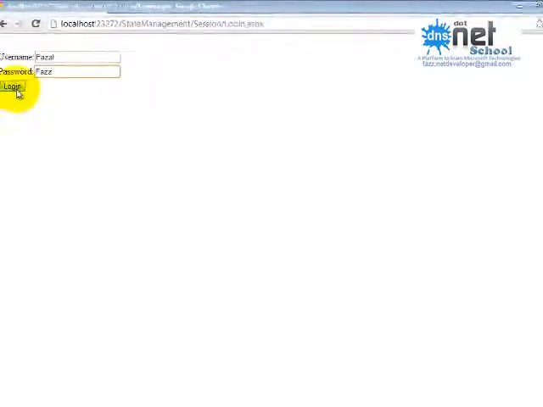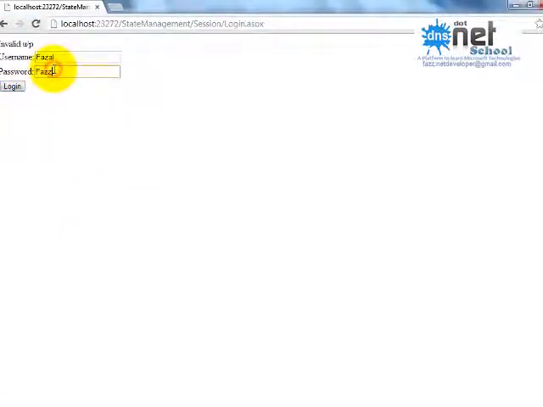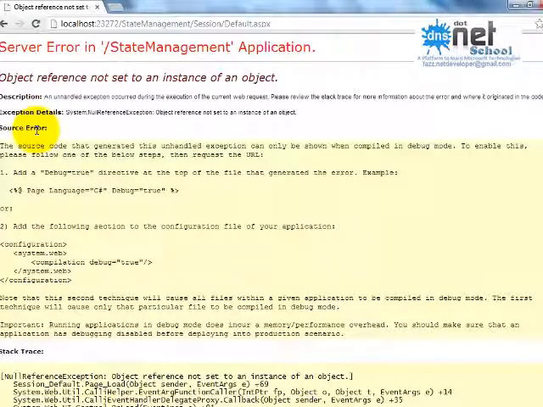Okay, login, same values should be there. Login. What happened? It says some error.